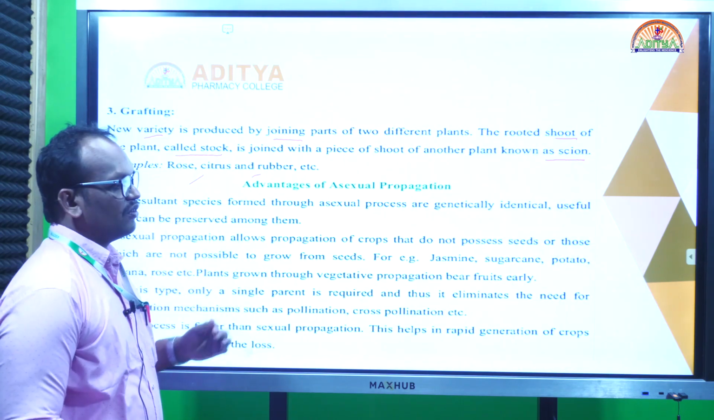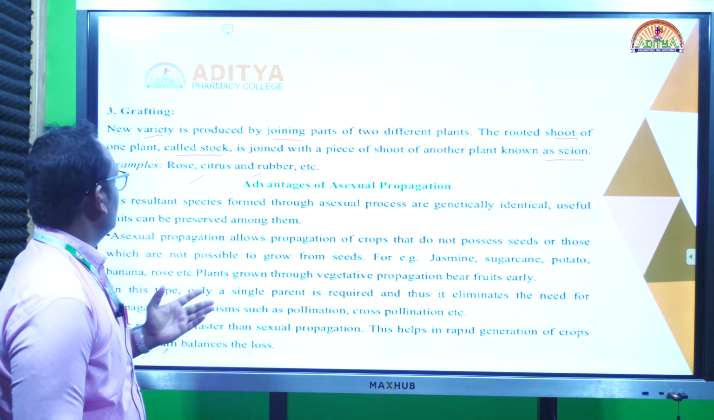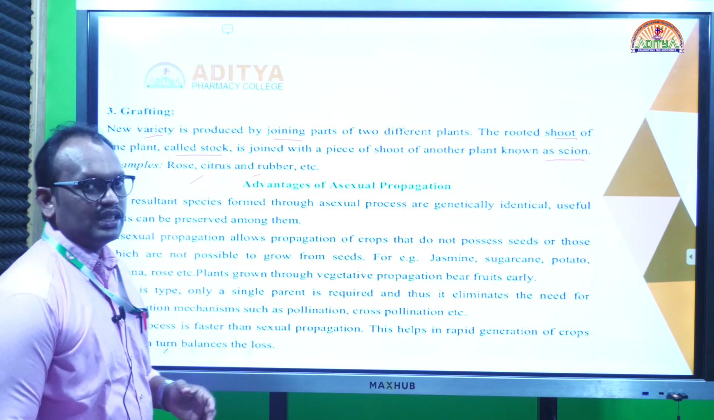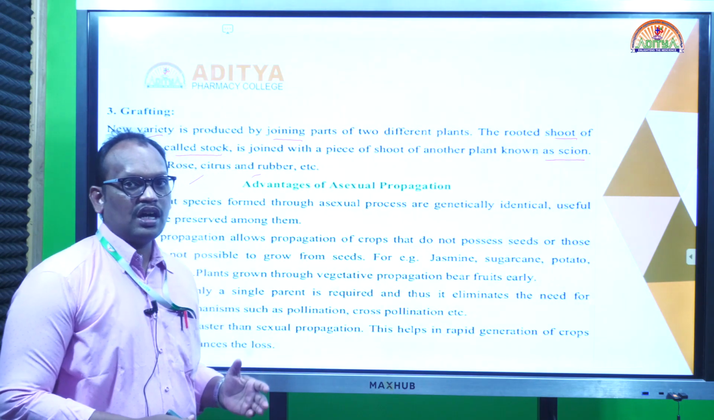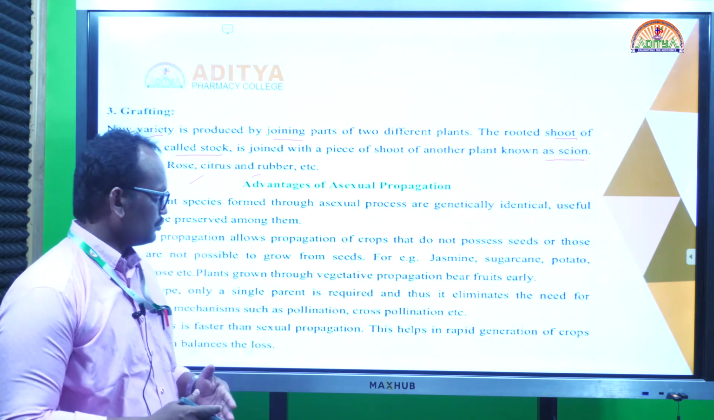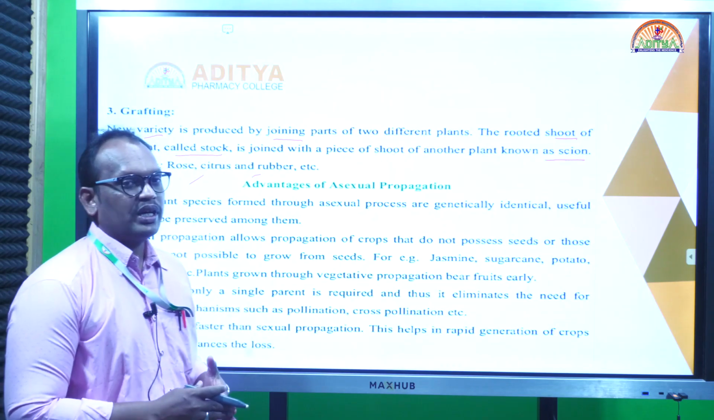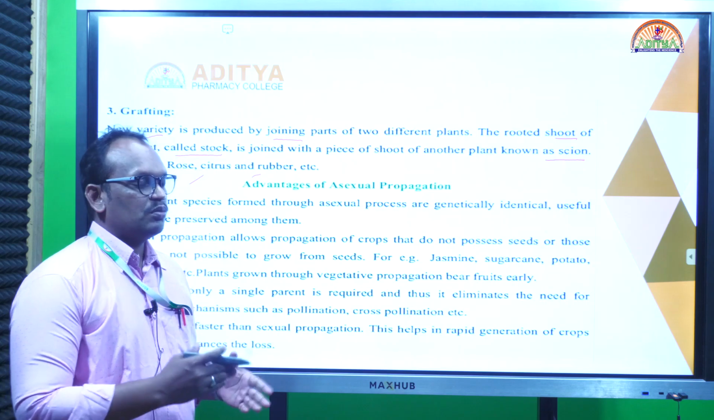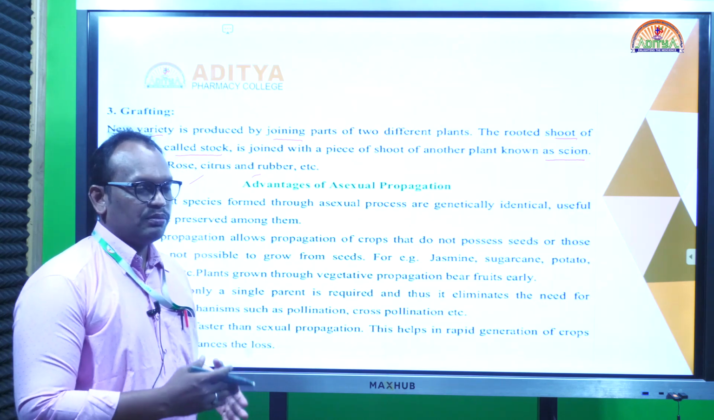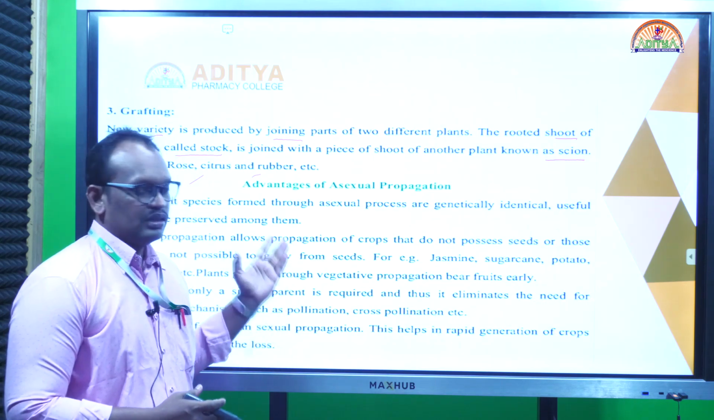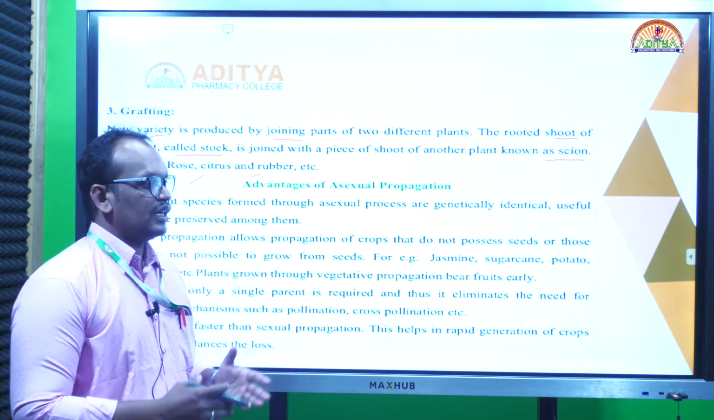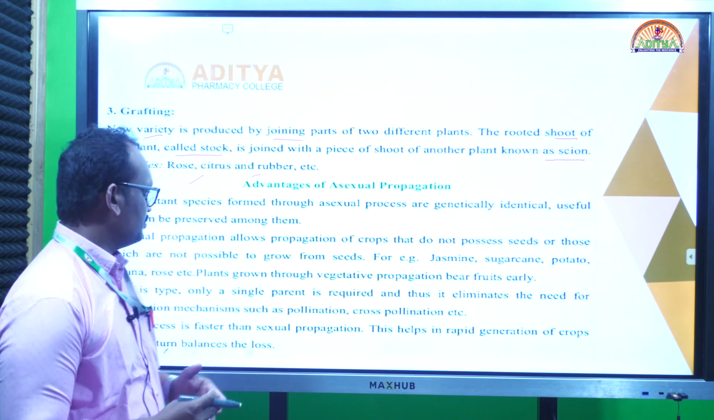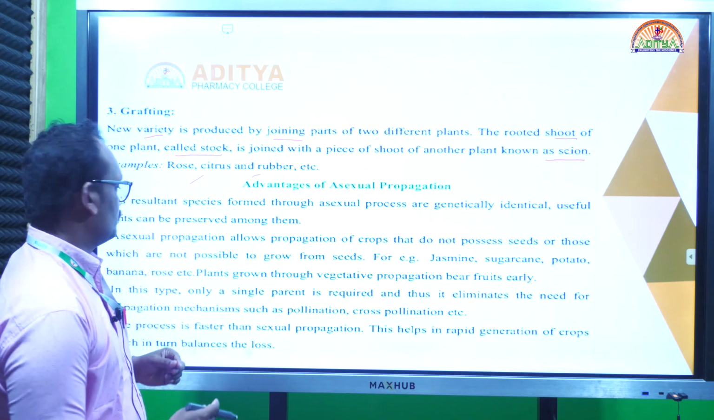Okay, so we see the methods in vegetative propagation: layering, cuttings, and also grafting. What are the advantages of asexual propagation or vegetative propagation? Generally, vegetatively propagated plants grow very fast compared to seed-generated plants. Seed-generated plants require a maximum amount of time, but the vegetative or asexual method of propagation requires very little time.